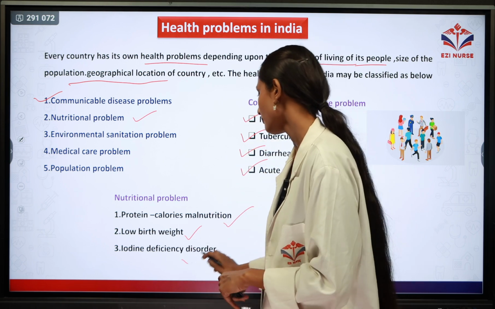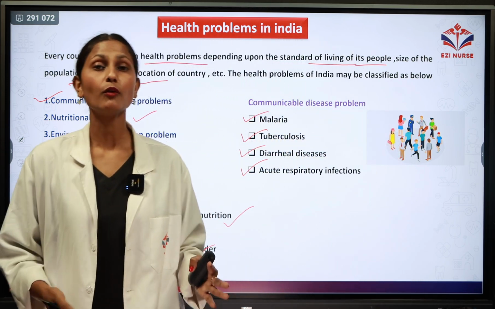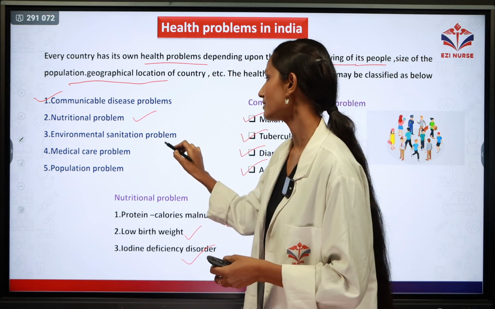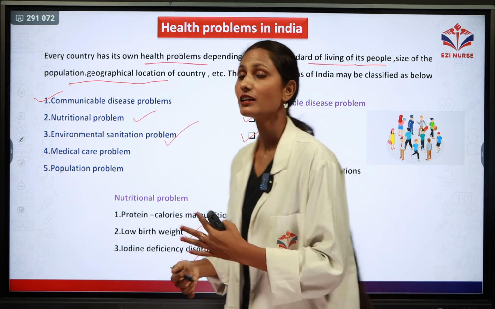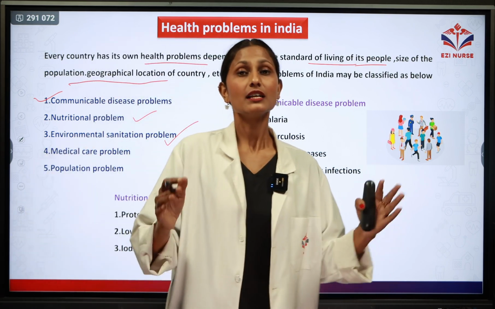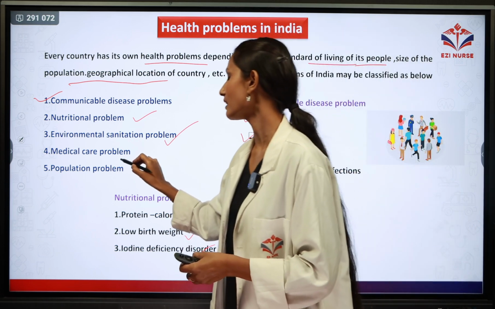Next one is iodine deficiency disorder. Because of iodine deficiency, the problem of goiter is developing in India. Next one is the environmental sanitation problem. The environmental sanitation problem is growing day by day because there is no proper safe water supply and drainage system in India. Next one is the medical care problem.